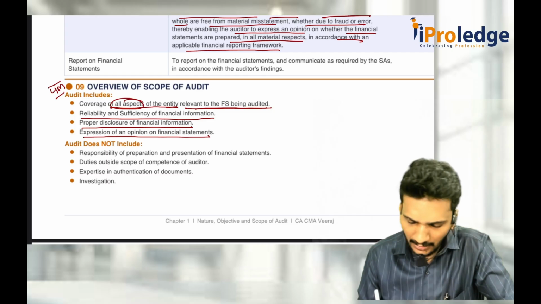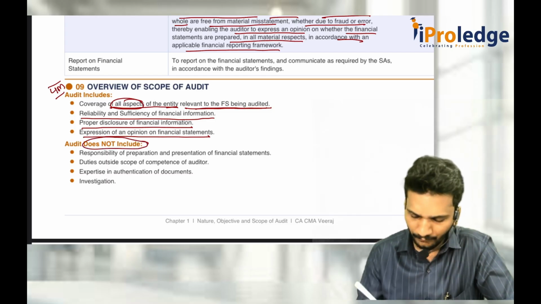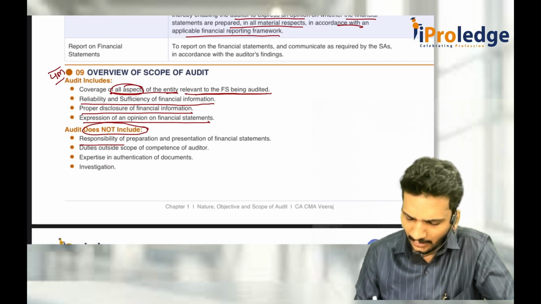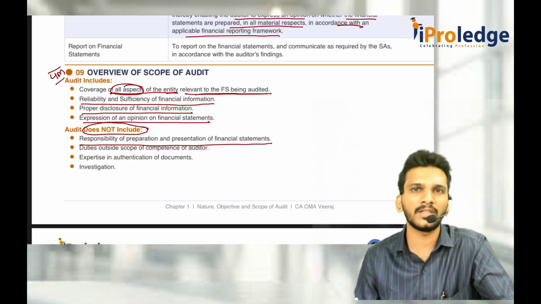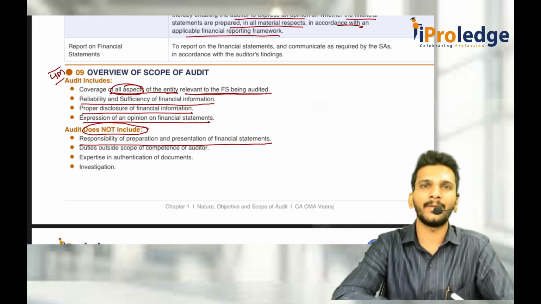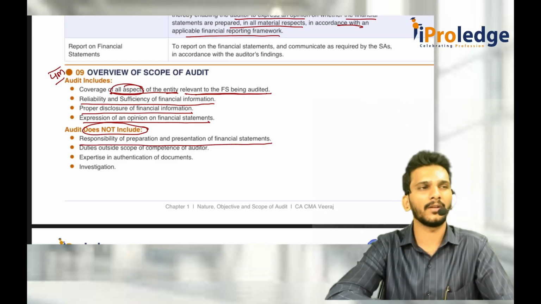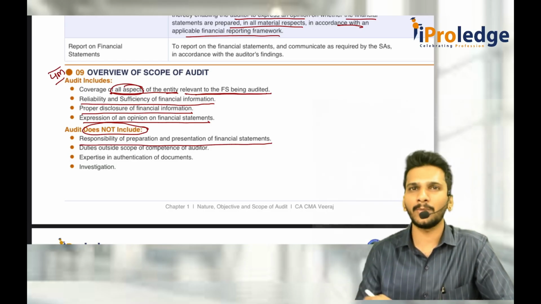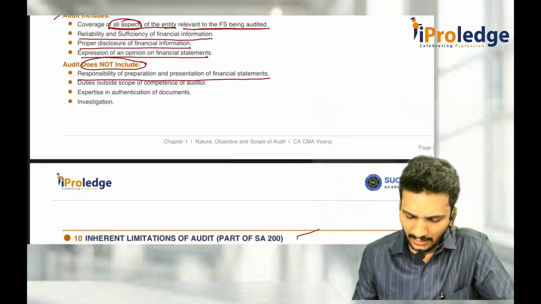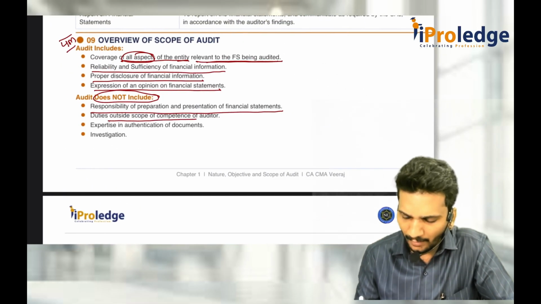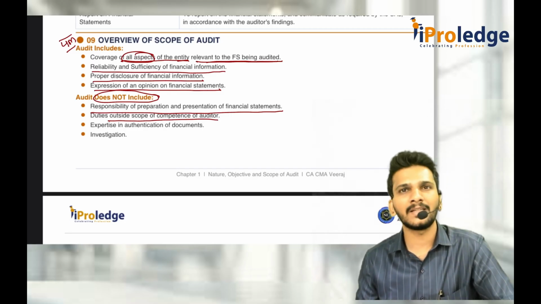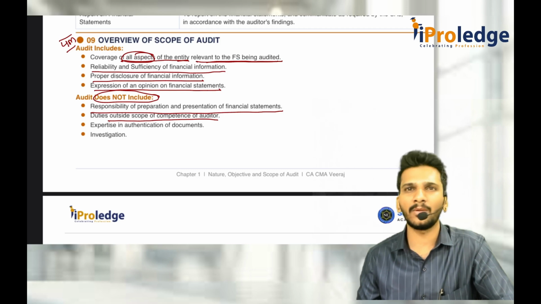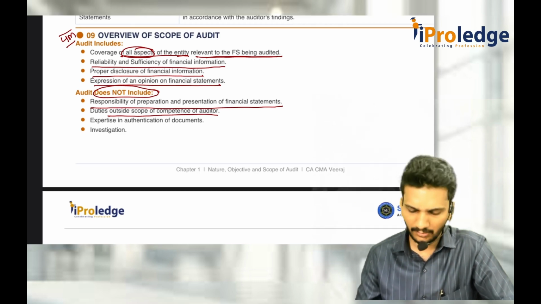What it will not include: audit does not include responsibility for the preparation and presentation of financial statements. As an auditor, you are going for verification of financial statements, not preparation. Somebody has to do the preparation, you should do the audit. That is why the maker and checker concept has to be separate. Again, any duty which is outside the scope of competence of an auditor. For example, I went to audit a company, but they are asking, sir, please give us income tax advice. No, it is outside your competence. You don't give it.